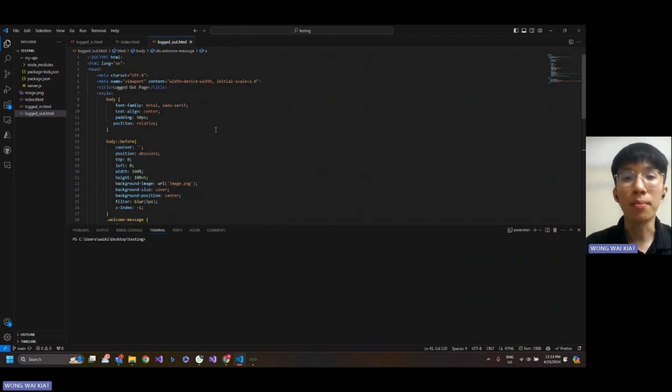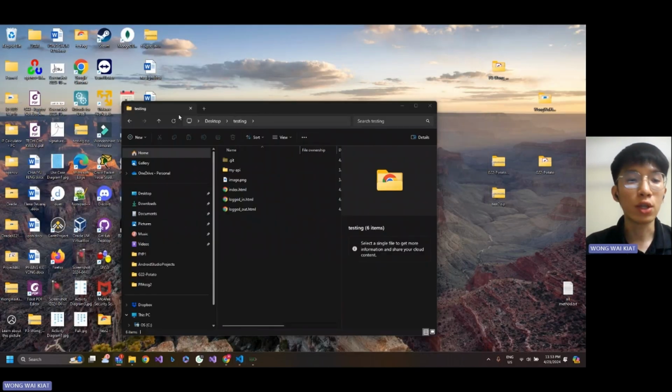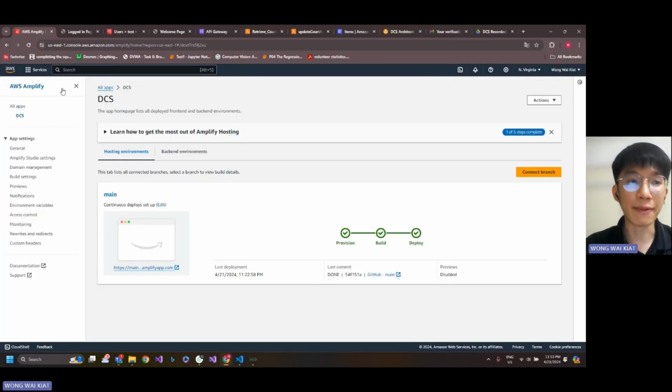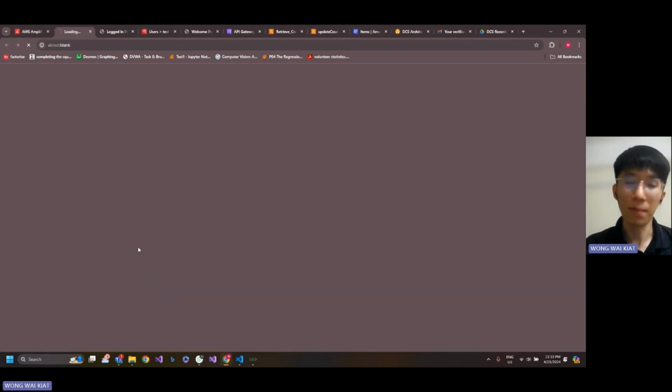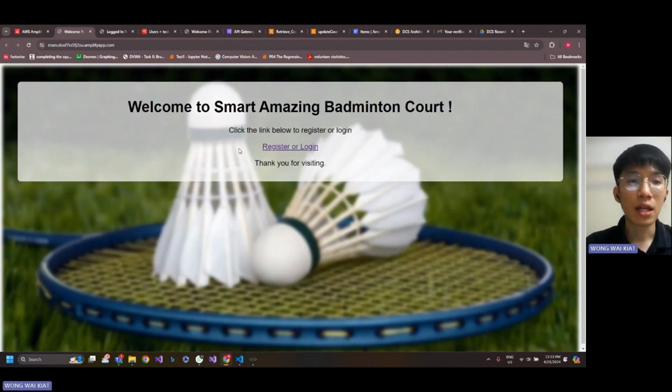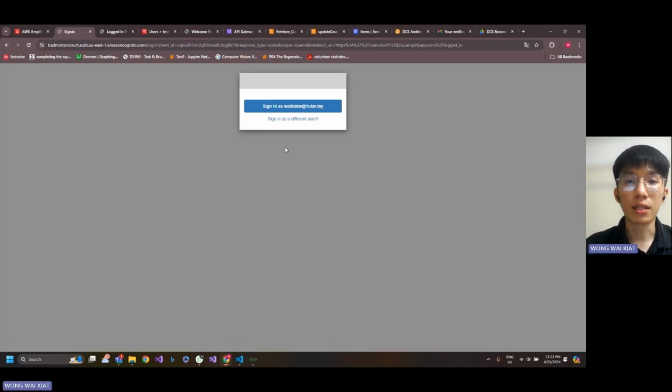All this code we commit and push to GitHub, and then we use the AWS Amplify service to link to GitHub and deploy our website in AWS Amplify. After successful deployment, we can click the link here to visit the website. It shows a welcome message and lets the user click the link below to register or log in. After we click it, it loads and redirects the user to the AWS connector that lets the user authenticate themselves.